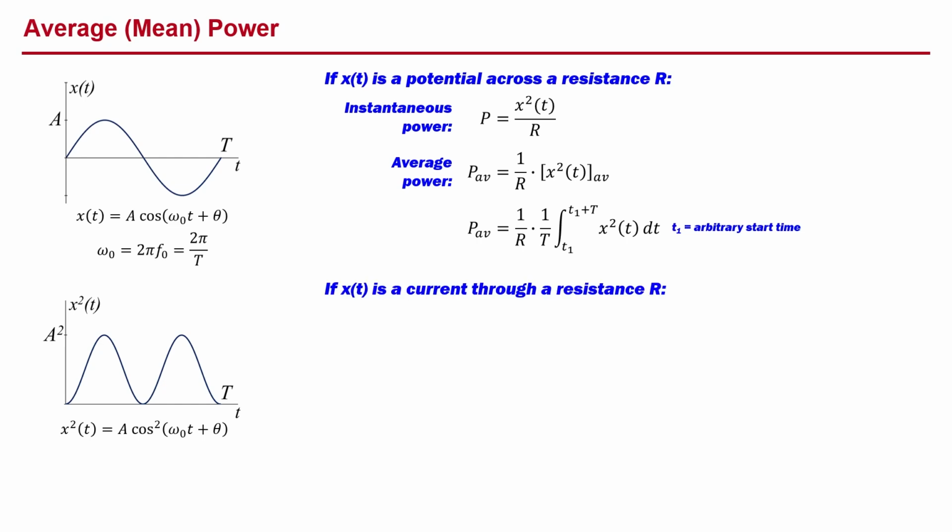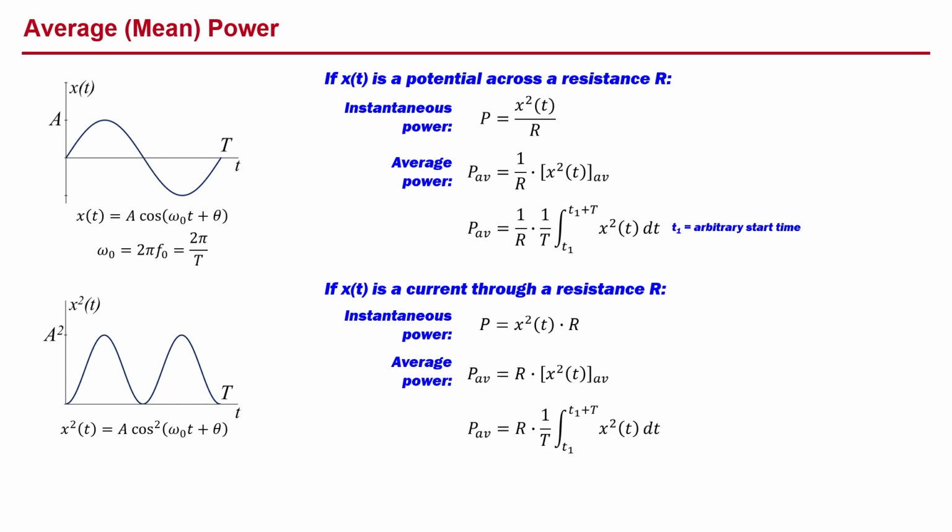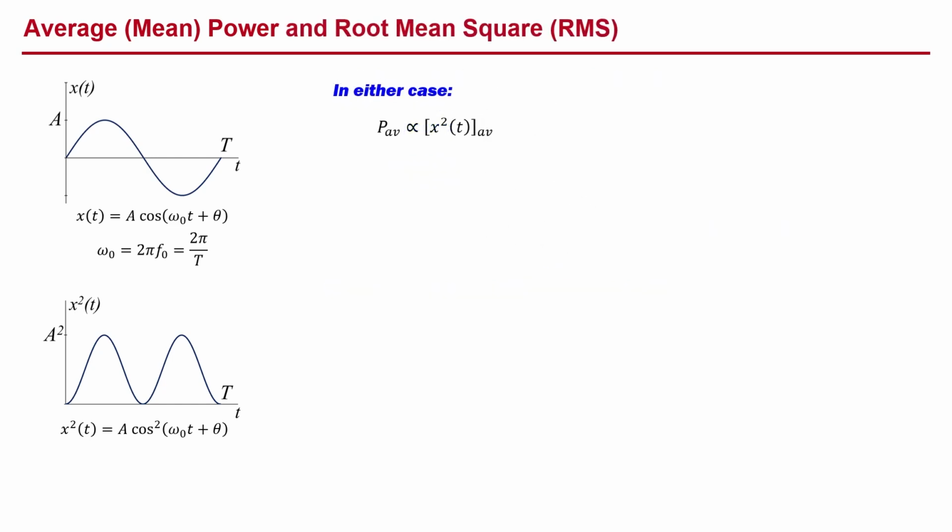If x of t is the current through a resistance R, the instantaneous power is given by the square of the current multiplied by R. The average power is given by R times the average value of x of t squared, which equals R times 1 over T multiplied by the integral of x of t squared over a period. In either case, the average power is proportional to the average or mean value of x of t squared.